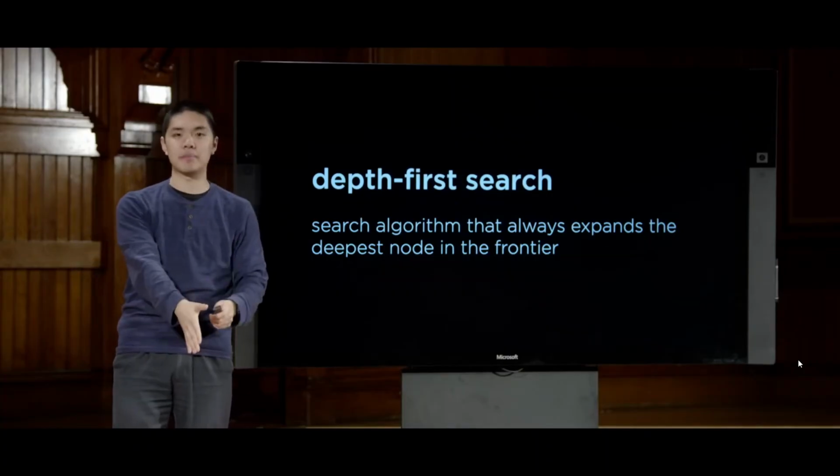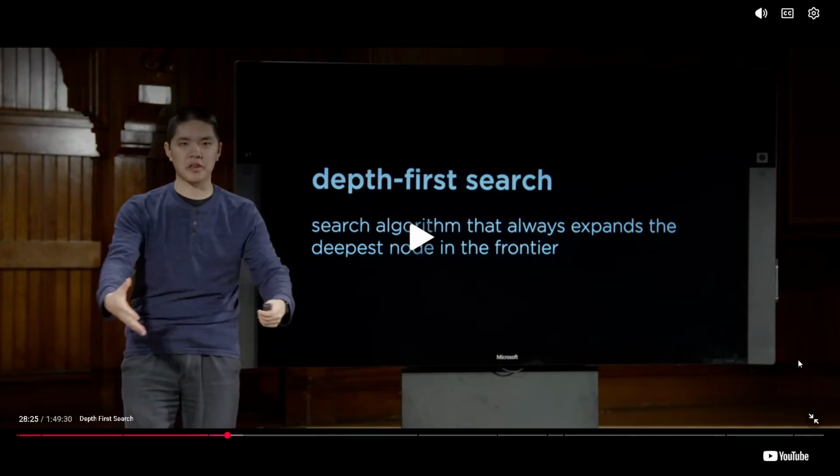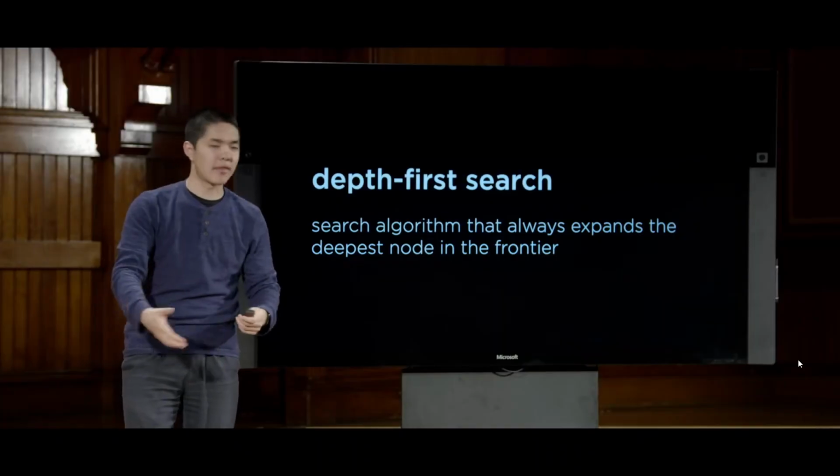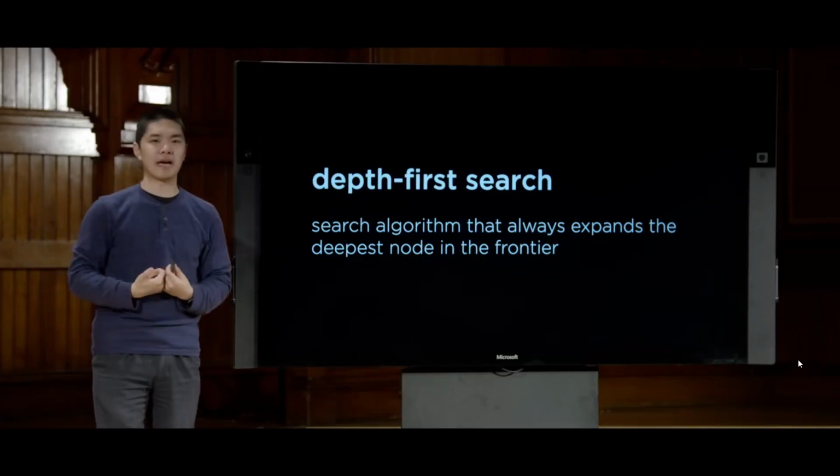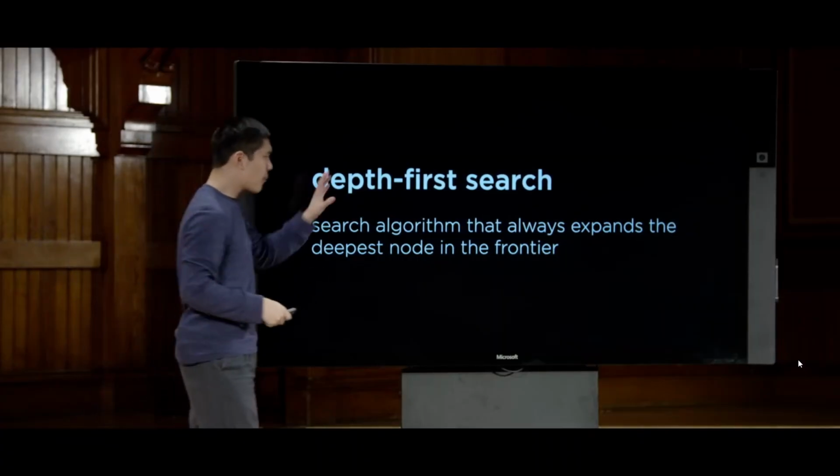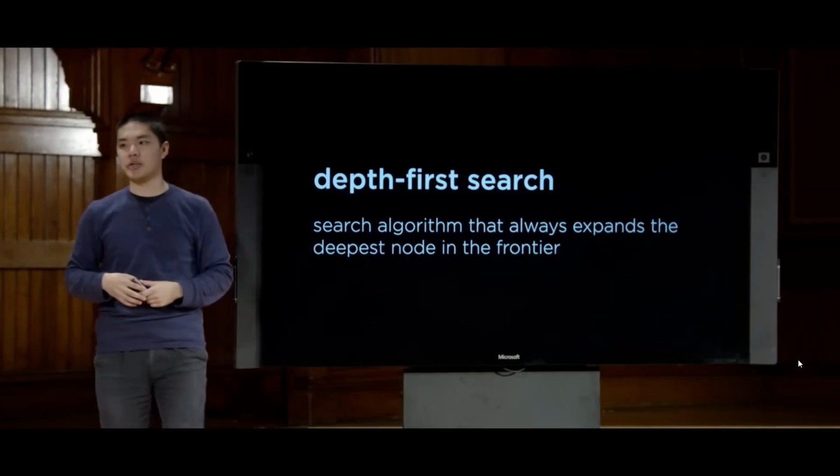We keep going deeper and deeper through our search tree, and then if we hit a dead end, we back up and we try something else instead. But depth first search is just one of the possible search options that we could use.